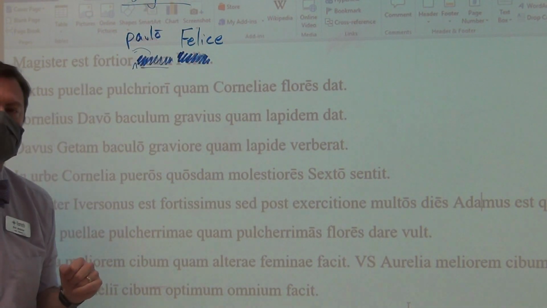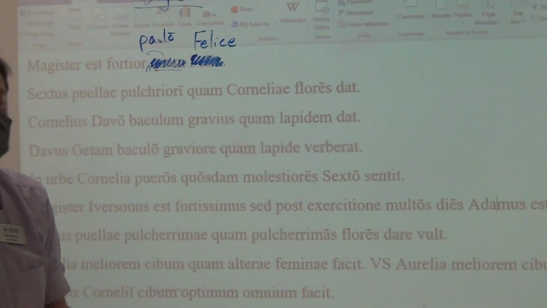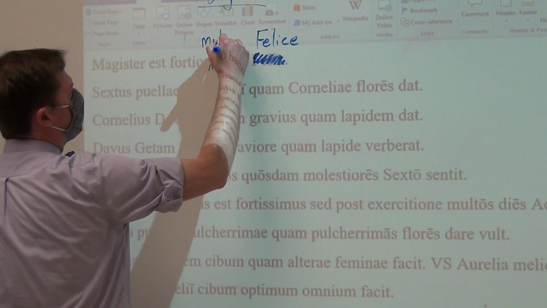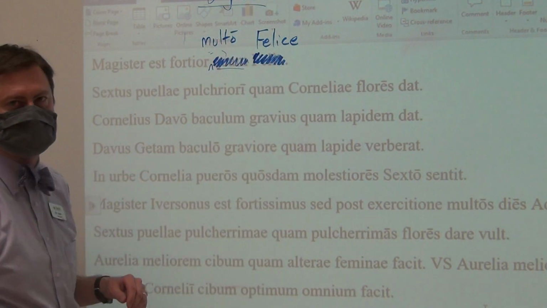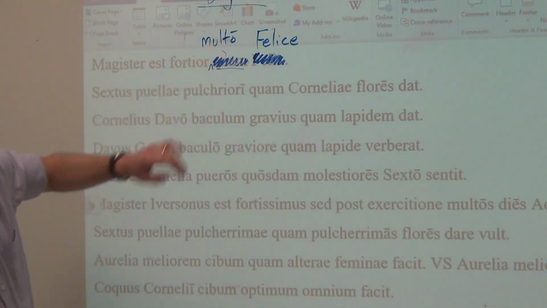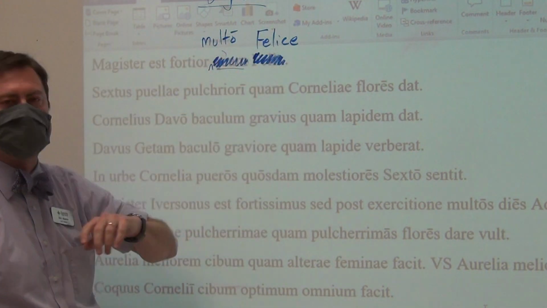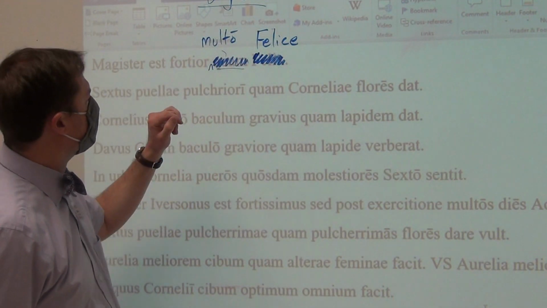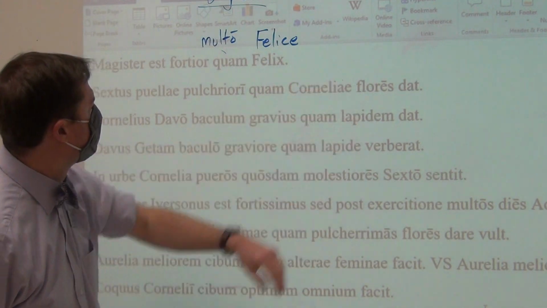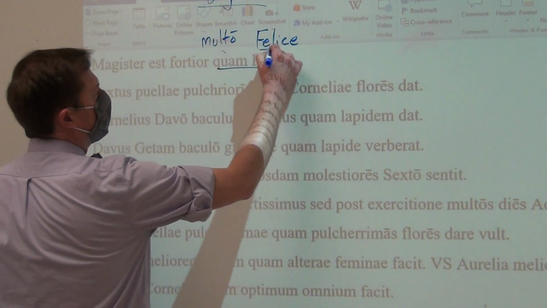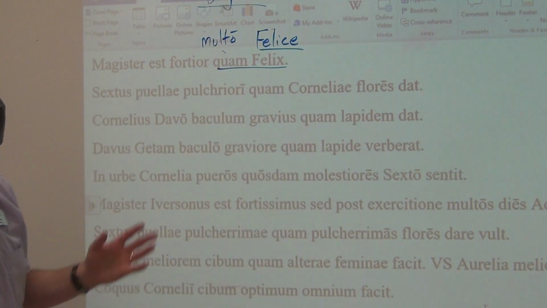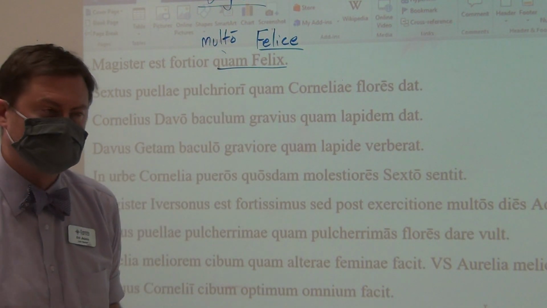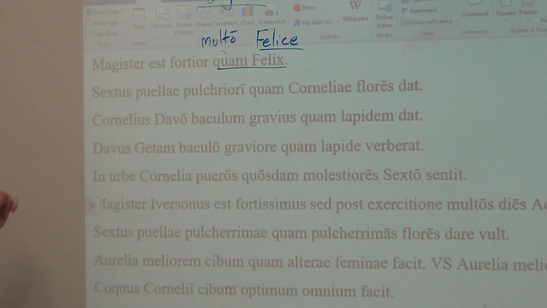But let's say the teacher can lift 100 pounds and Felix can only lift 20. Here, we would keep in that degree of difference: by a lot. The teacher is stronger by a lot than Felix. Stronger than Felix by a lot. So as you can see, the quam Felix and the Felice are interchangeable. Quam can show the comparison. The ablative can show the comparison as well. So look at the next sentence.